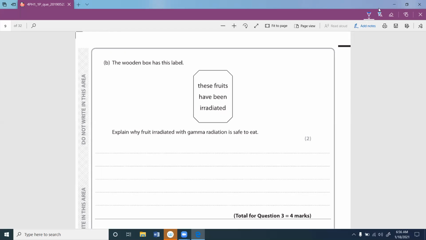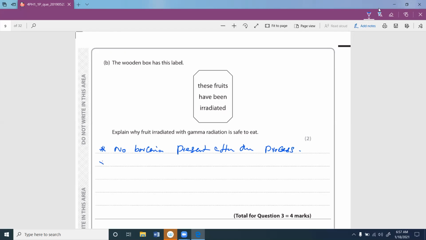So these are the two facts. First one is that it's not infected, so you can say no bacteria present after the process.